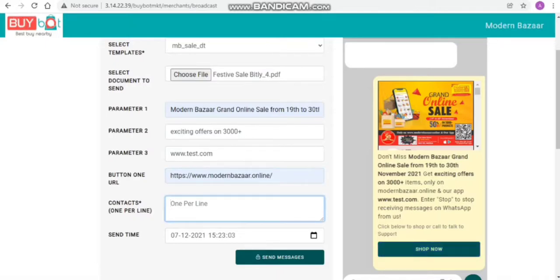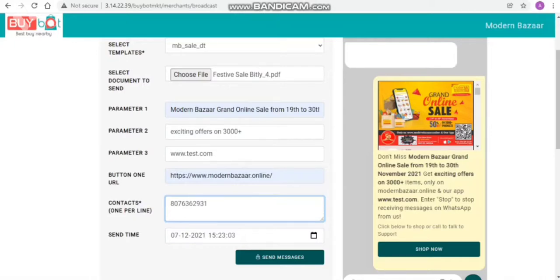Now we have to select the contact numbers of the customer to which we have to send the messages. Either we can send manually by typing a particular number of the customer, or if we have to send the bulk messages, then we can copy paste the entire data from the Excel and we can paste over here.